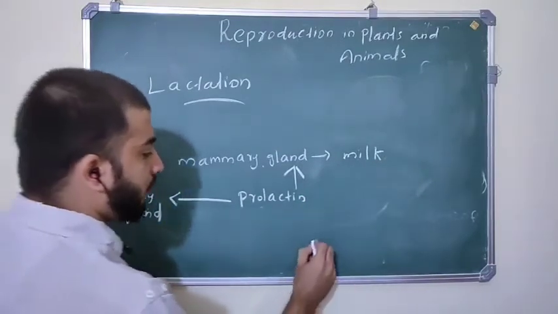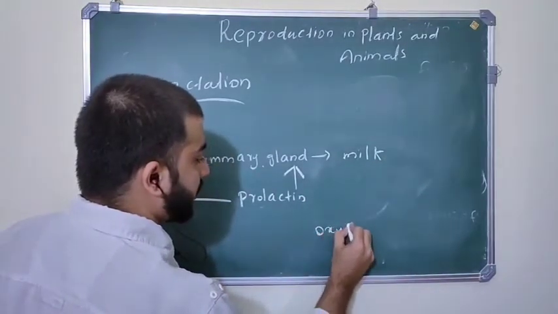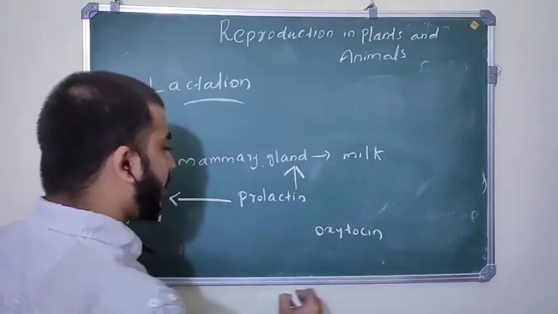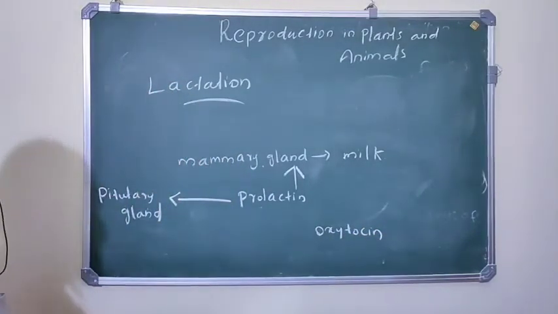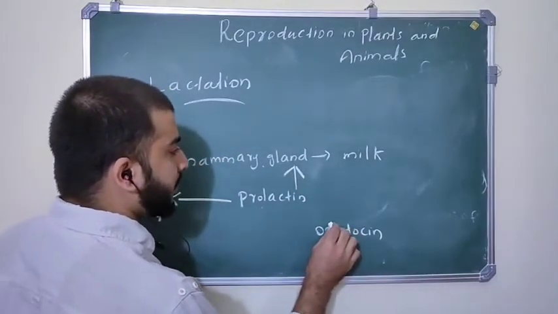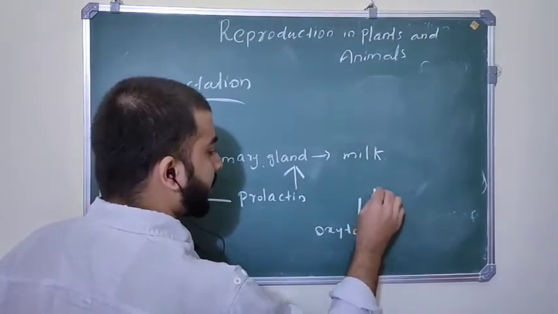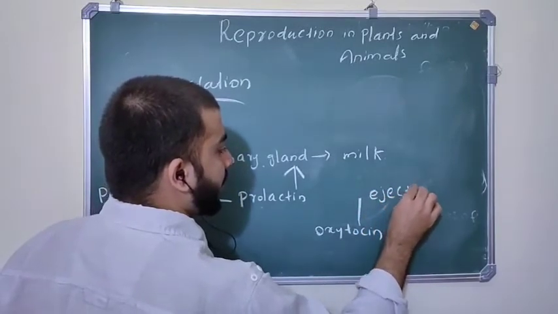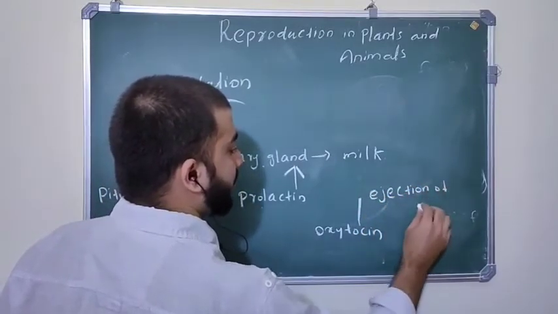And another hormone, oxytocin. You already discussed oxytocin, which helps in uterine contraction, and this oxytocin also helps in ejection of milk from the mother's body.